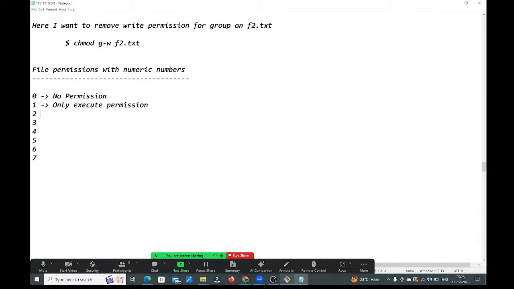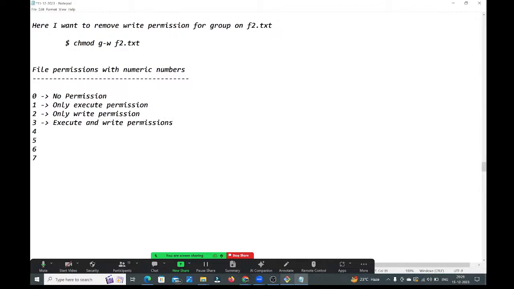What will 2 represent? Only write permission. What will 3 represent? 3 represents execute and write permissions.